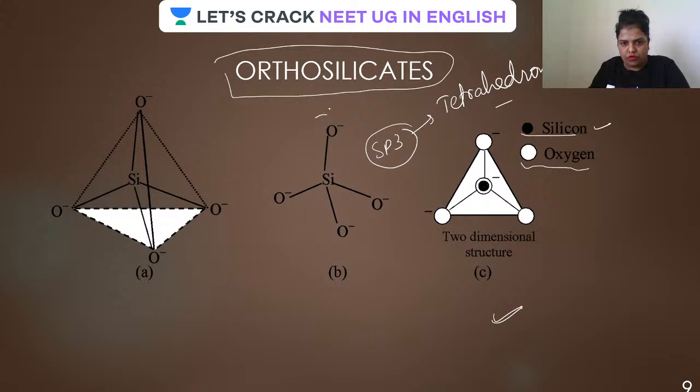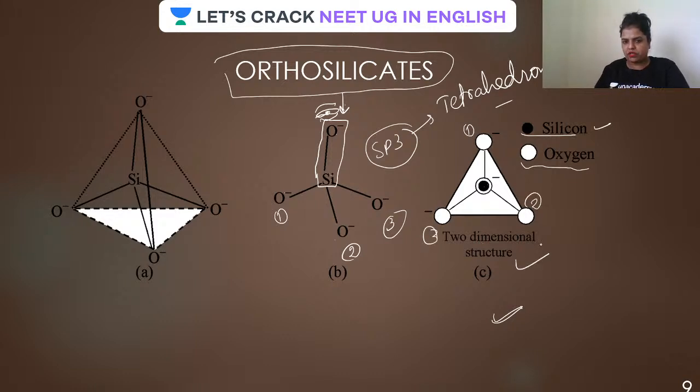Or you can say, suppose your eye is on this side. If we look from this side, this oxygen and this silicon are going to be present like this. And therefore what appears to you is that it is surrounded by the other 3 oxygen, 1, 2, and 3, when these two are in one line and coincide.